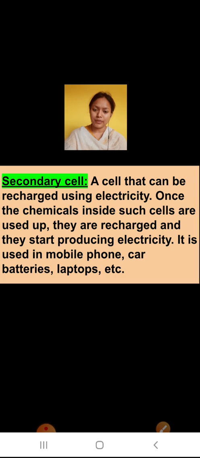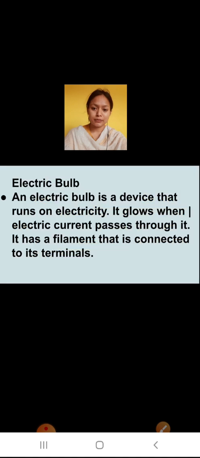Primary cells we use in toy cars, or a torch, and so many electrical things, but not that much, because these cells produce very little electricity compared to the secondary cell. Secondary cells produce an average of 240 volts, but these produce only 4 to 5 volts of energy. So we generally prefer secondary cells. Yes or no?